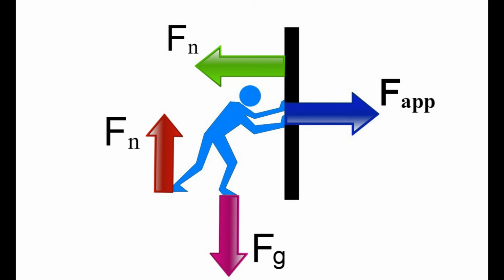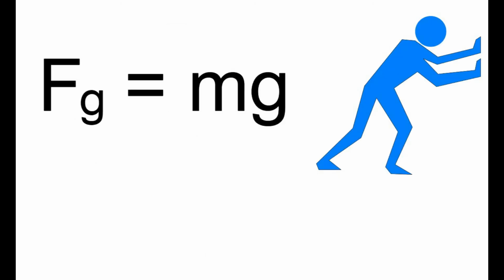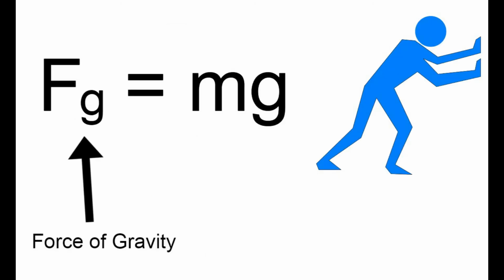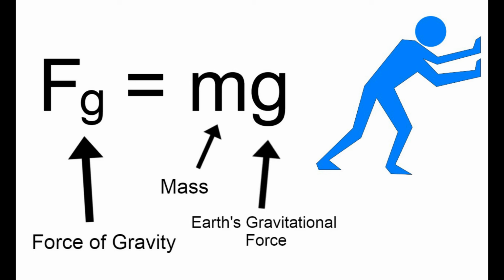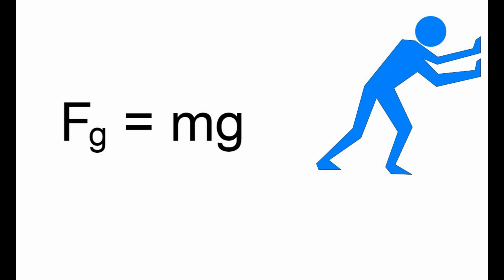But what's interesting here is that we're actually able to find the values for these two forces, knowing the man's weight. We can use the kinematics formula, which states that the force of gravity is equal to the mass of the object times the gravitational acceleration. This will help us find what the force of gravity is, and following Newton's third law, the normal force that comes along with it. For this example, we'll see that the man's mass is 68 kilograms.